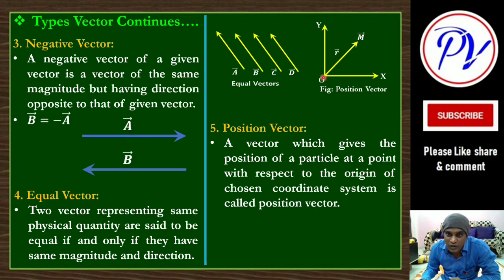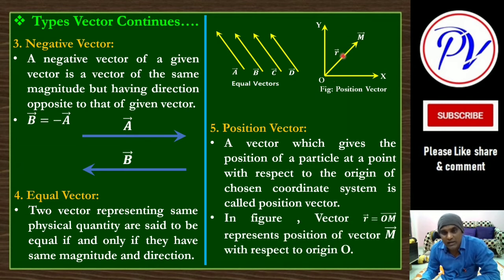So I will join this O with this. So this OM bar or R bar will give you the position vector. The magnitude of the position vector is this distance, and this is the direction. So here in the figure, vector R, that is OM vector, represents the position of vector M with respect to origin O. Clear?